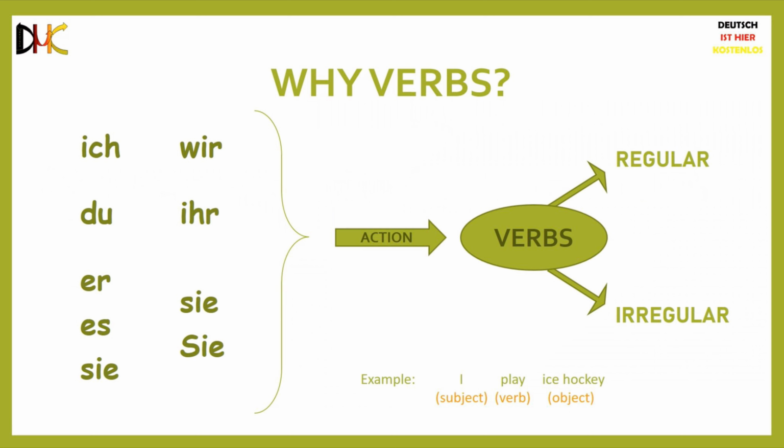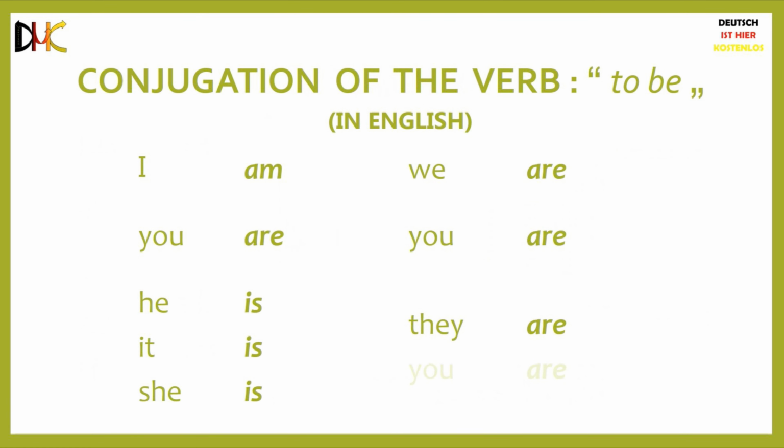But before that, you need to know what conjugation is. In simple words, conjugation is changing the form of the verb depending on the type of the subject. Let's take the example of the English verb to be. If the subject is first person singular, that is I, the verb to be is conjugated as am.